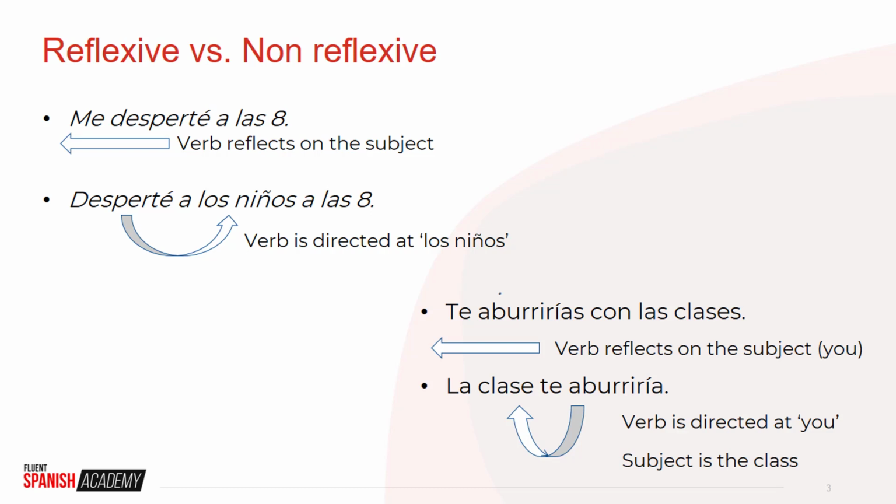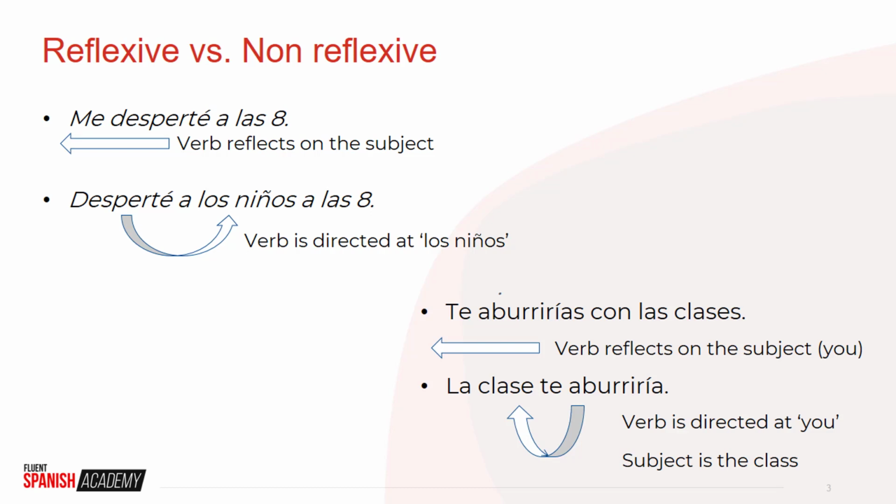On the other hand, if you say, la clase te aburriría, this directs the action to you, and in this case, what's the subject? Well, it's not you, it's the class. The class would bore you. The class does the action to you. The class makes you bored. It's not something that you're doing to yourself. And that's why in this example, we don't need the reflexive pronoun. So, is that clear?